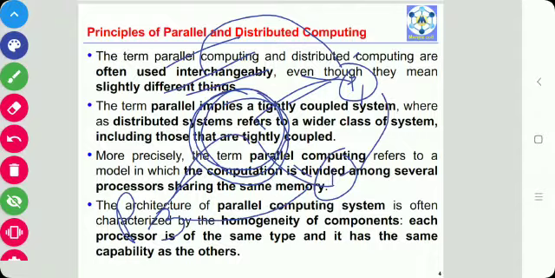We considered as parallel systems only those architectures that feature multiple processors sharing the same physical memory. But now these restrictions have been relaxed. So parallel systems now include architectures that are based on shared memory, but it may be physical or it may be created with the support of libraries.